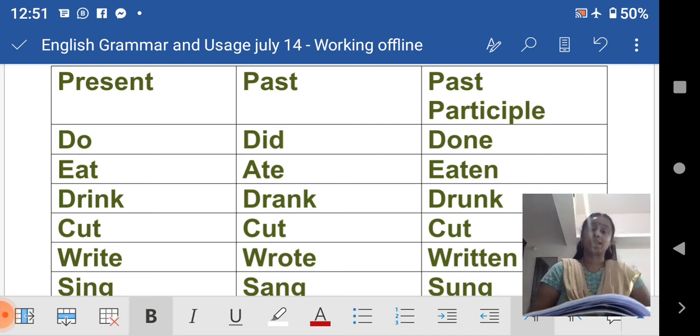This one is the same in all forms, and it is called a neutral one. Cut, cut, cut, it is the same. The past tense and past participle are the same as the present tense, and there are a lot of words like this, at least a short list. Cut, cut, cut. Put, put, put. It is not put, putten, right? It is cut, cut, cut.